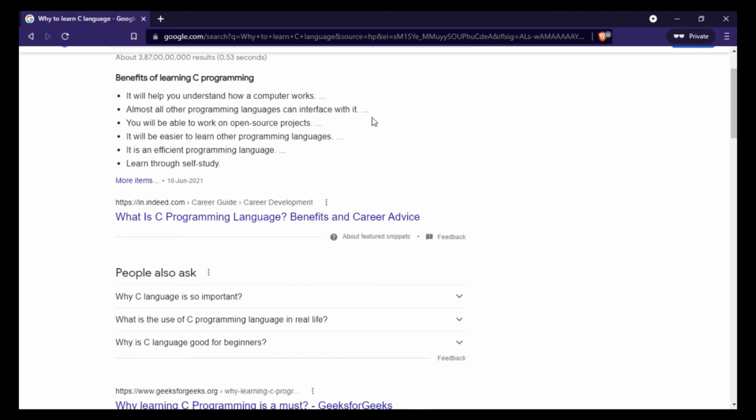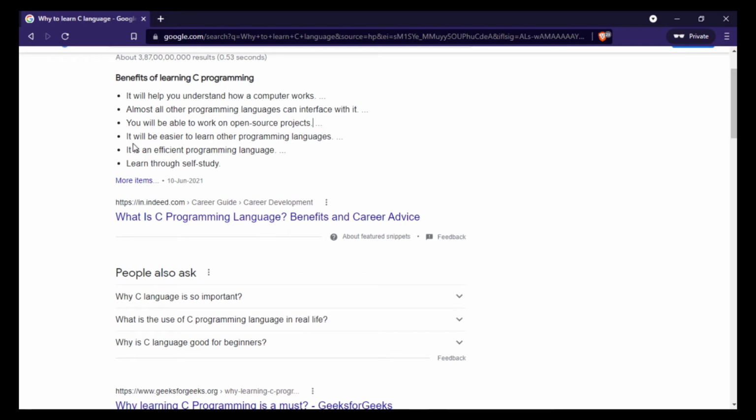It is accurately correct. Why? Because C++ is an extension of the C language. It is an advanced version of the C language. So if you learn the C language, after that you can easily learn C++. The new concepts, like classes and objects, are different. You will learn the C language and after that you can easily learn C++, Python, Java, etc. These are the complex languages that you can learn easily.